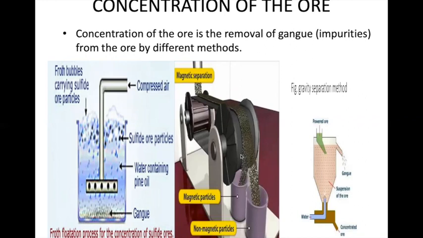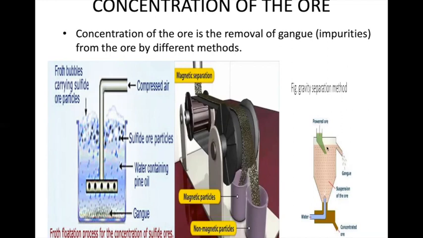This is magnetic separation. Here the ore that is rich in iron is allowed to pass through this pulley. The magnetic particles will be attracted towards the magnet and the non-magnetic particles will move apart. And this is the gravity separation method. It is used for metals whose density is very high.